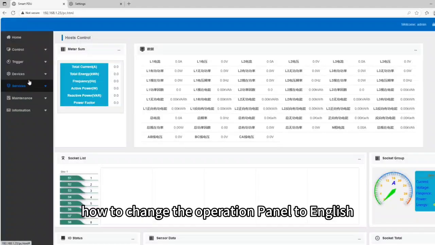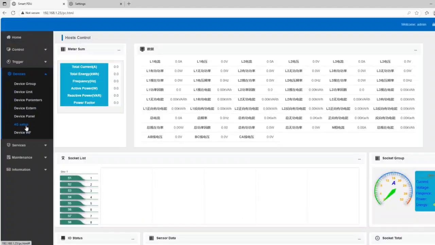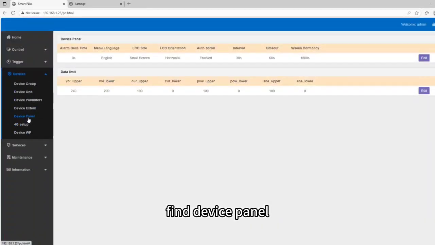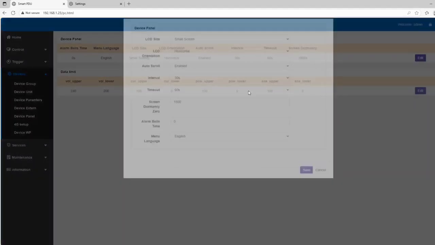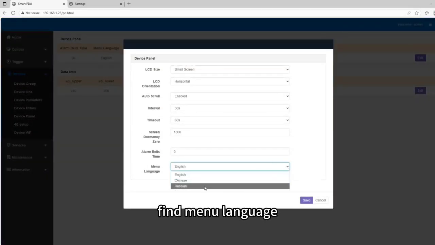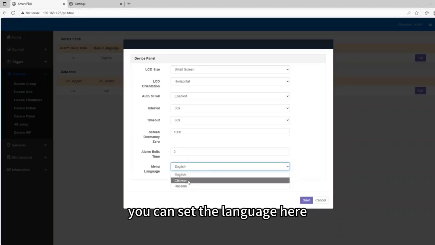How to change the operation panel to English. Find Devices, find Device Panel, find Menu Language. You can set the language here.